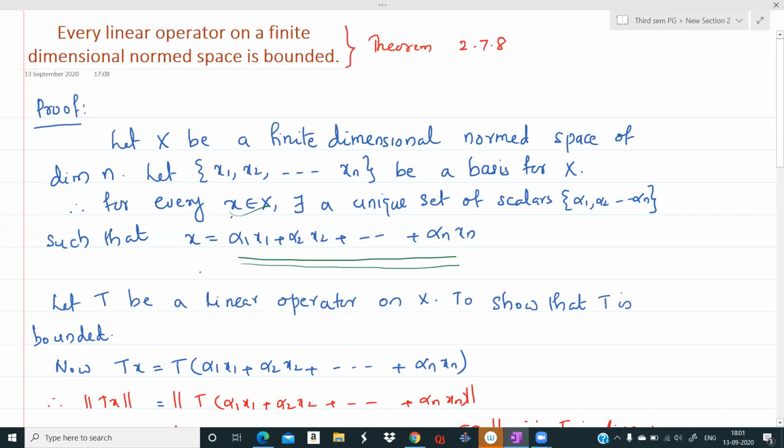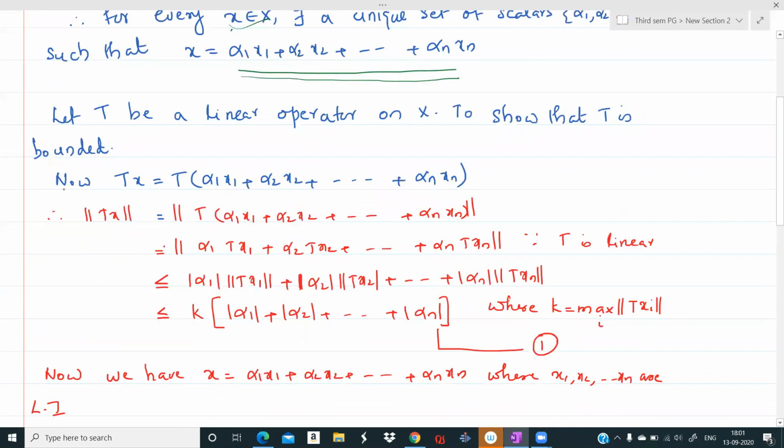Now let T be a linear operator on X, and to show that T is bounded, we have x equal to alpha 1 x1 plus alpha 2 x2 plus etc. plus alpha n xn. Therefore, Tx is equal to T of alpha 1 x1 plus alpha 2 x2 plus etc. plus alpha n xn.